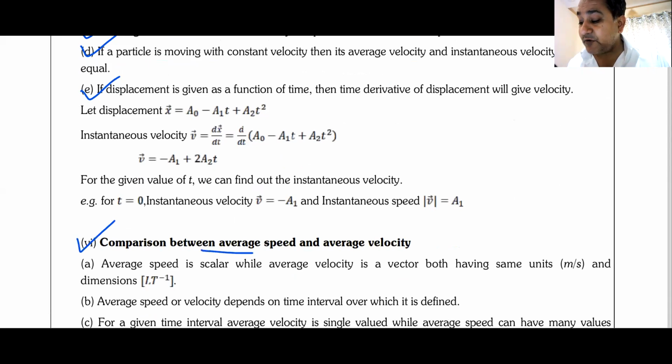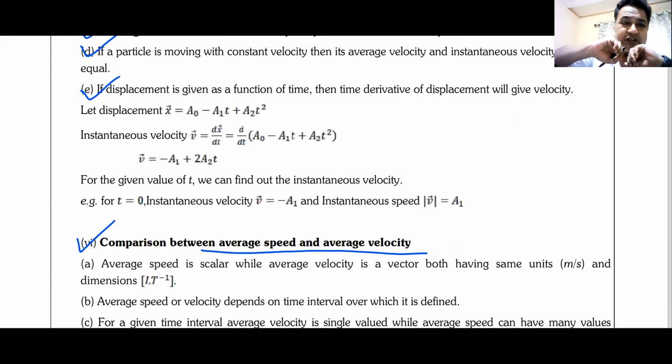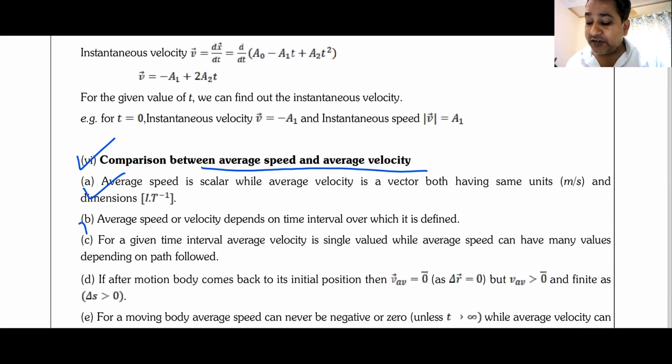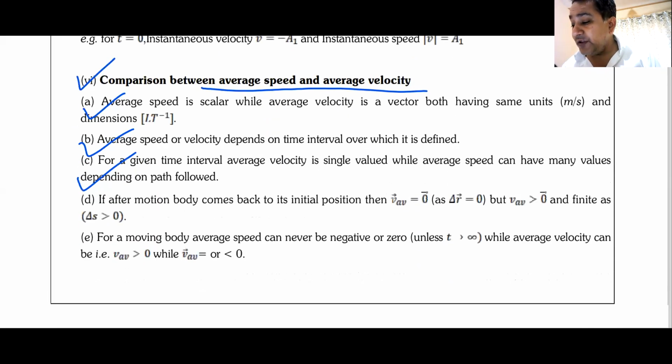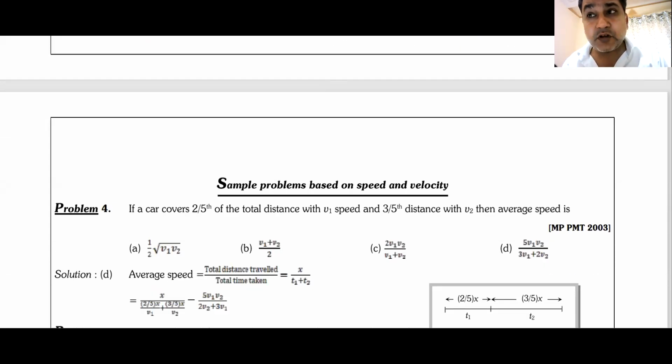What is the relation between average speed and average velocity? There is no direct relation. Average speed is total distance divided by total time. Average velocity is total displacement divided by total time. But magnitude wise, sometimes they may be the same, if the magnitude of total distance and total displacement is the same. There are some points written over here. Would you be able to read these points and come to the class? Can you do that for me?